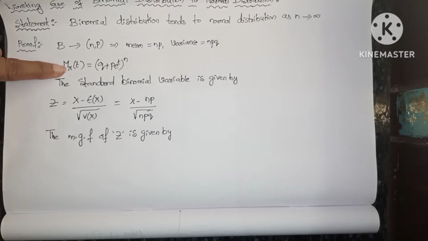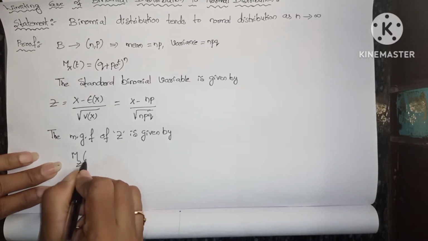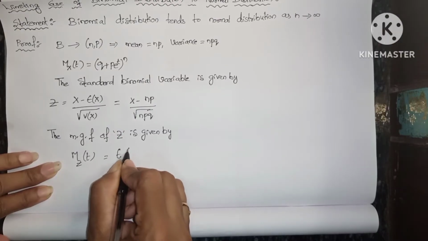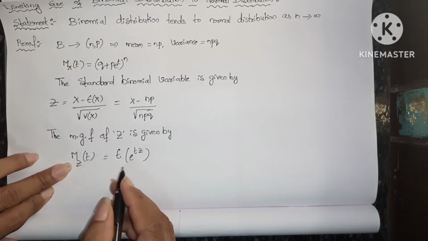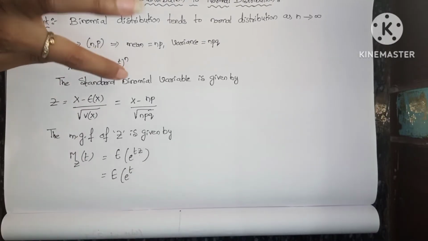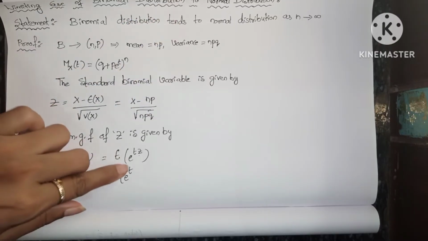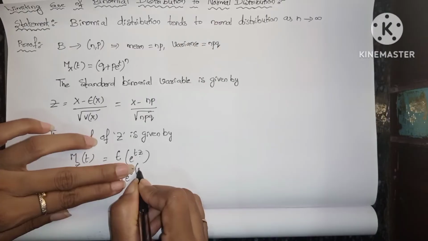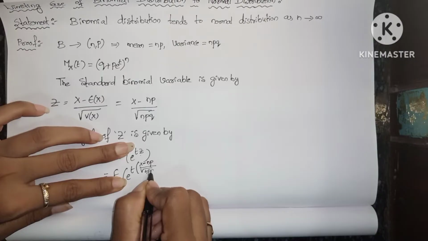So Mz of t equals expectation of e power tz, not tx, tz, because here z is there. That equals expectation of e power t into z, where z equals x minus np by square root of npq.